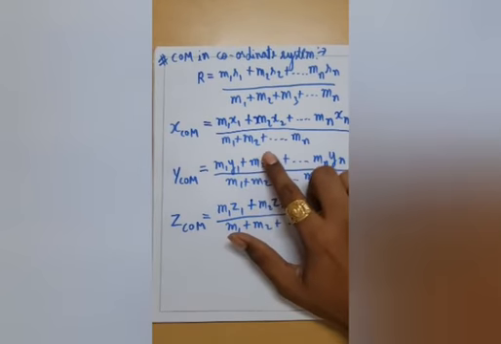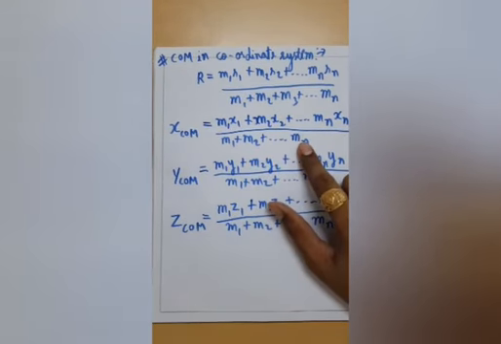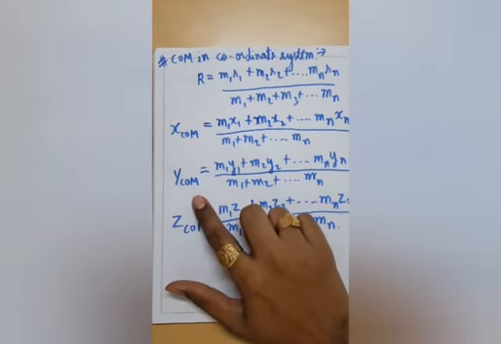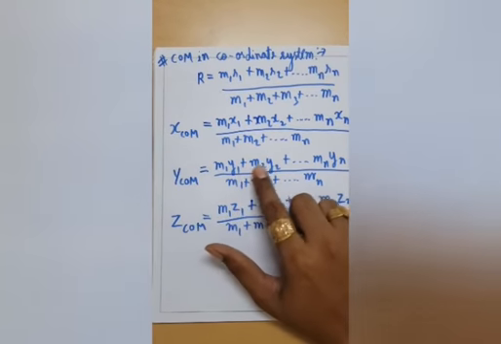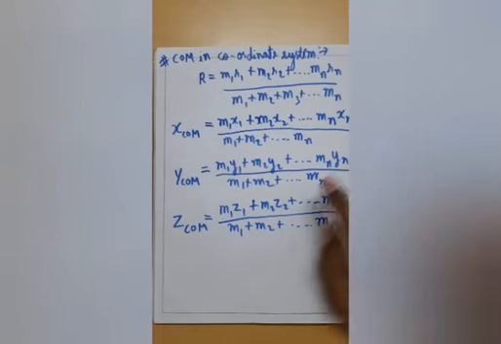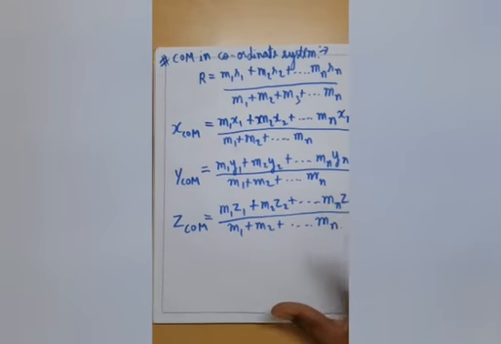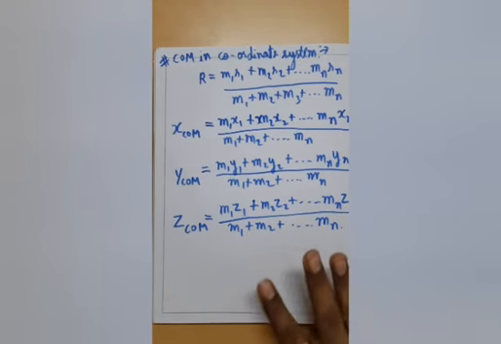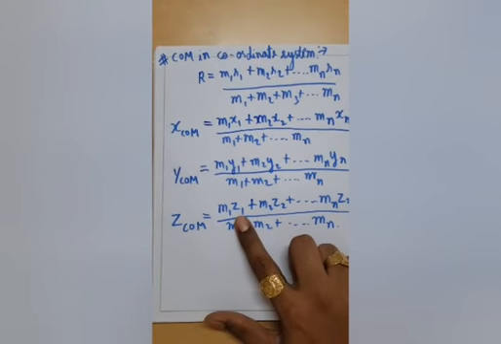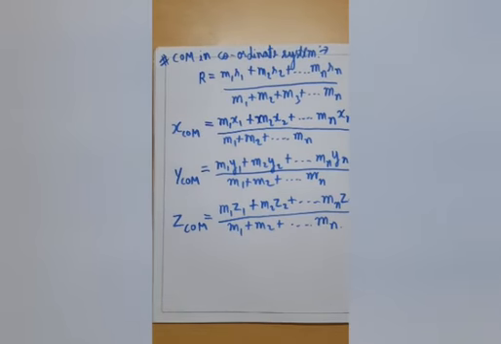Similarly, the y coordinate of the center of mass is (m1y1 plus m2y2 plus and so on till mnyn) upon (m1 plus m2 plus and so on till mn). Similarly for the z coordinate, we make the same formula; only in place of x or y we write z. All right.